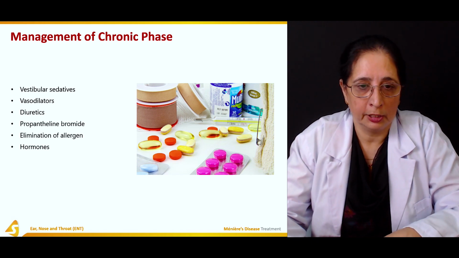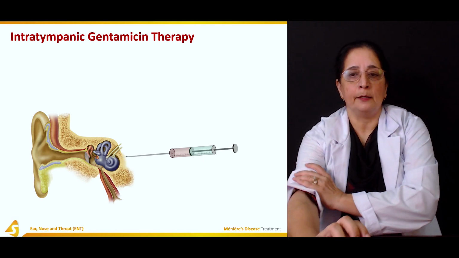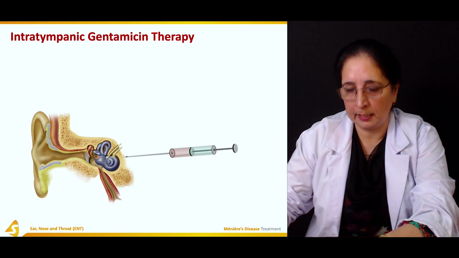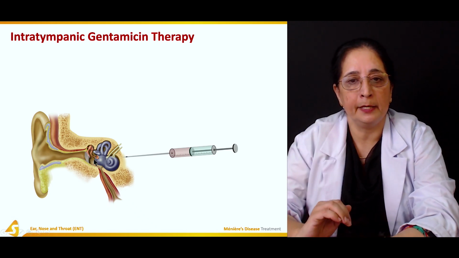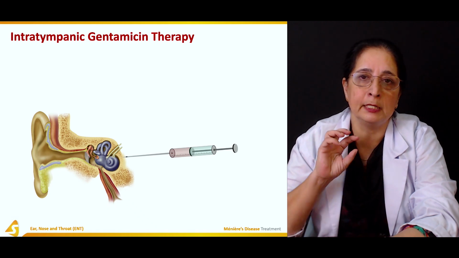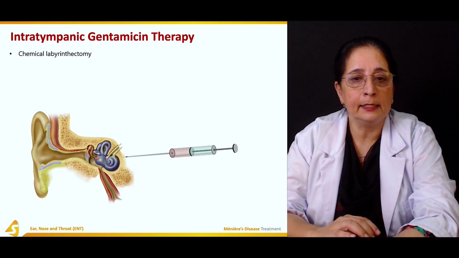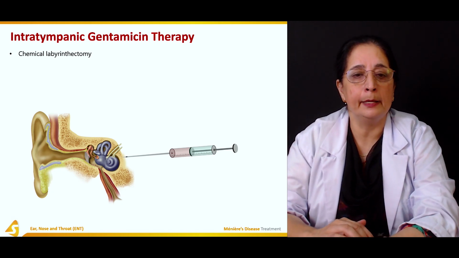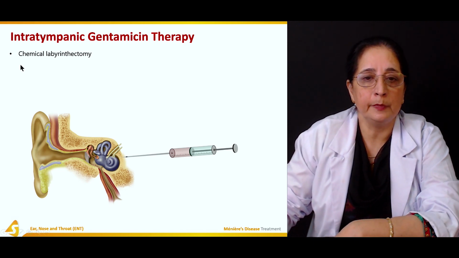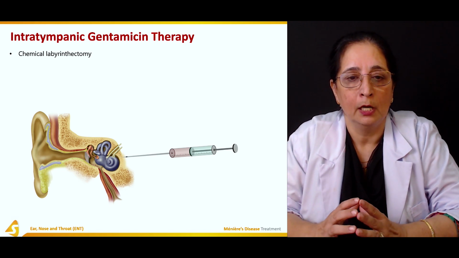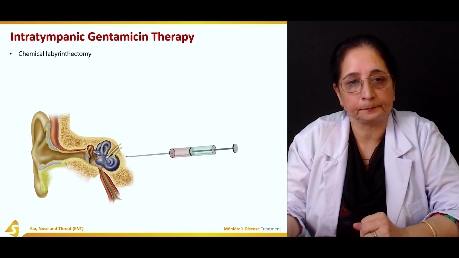Hormones can be used. Then intratympanic gentamicin therapy. This is given by injection in the tympanic membrane, as the name shows, intratympanic, in the tympanic membrane. And this is known as chemical labyrinthectomy. Chemical labyrinthectomy, ectomy is the removal. So in this, the labyrinth is removed chemically.